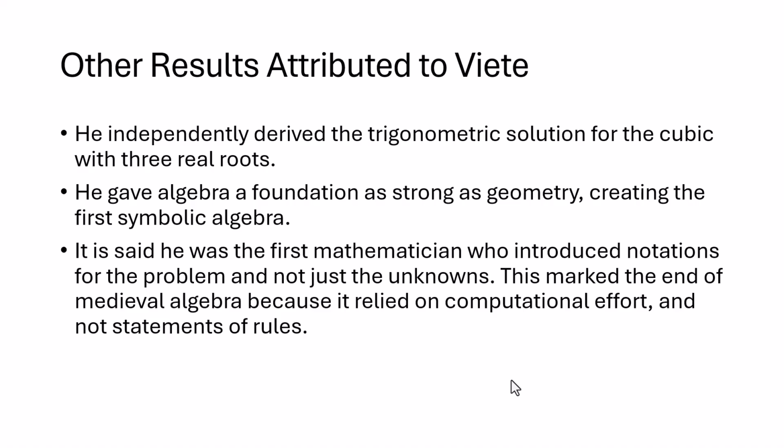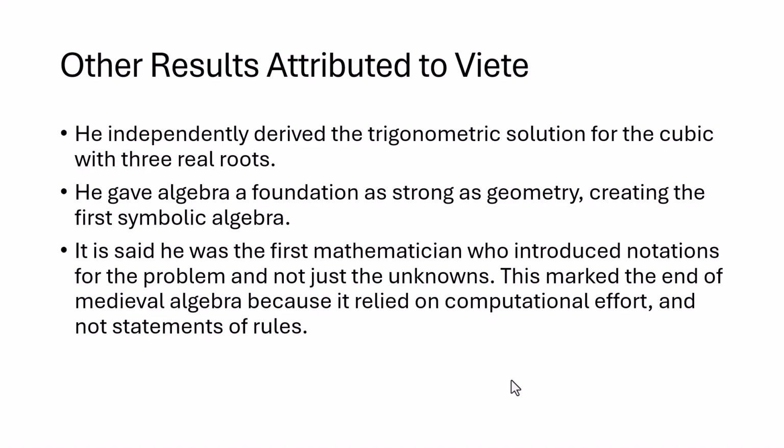He did give algebra a foundation as strong as geometry, creating first symbolic algebra. Geometry had been in existence since the ancient Greeks, so geometry was already a pretty well-established field of mathematics. Viete contributed to having algebra have just as strong a foundation so that it could be understood.